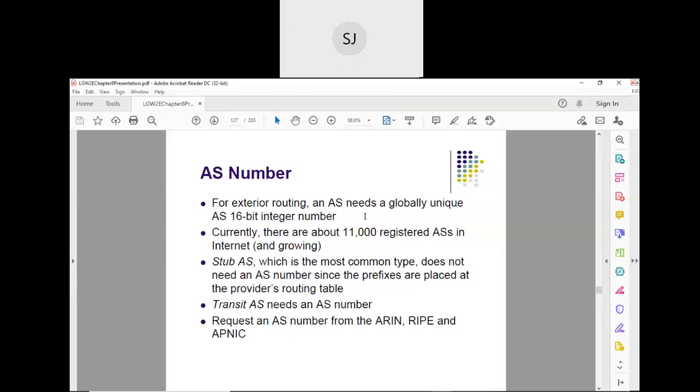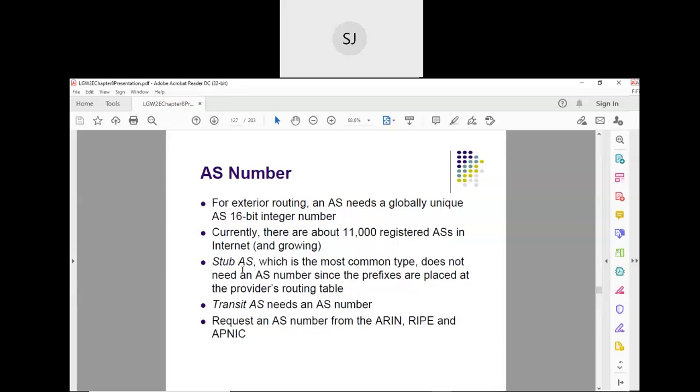So every autonomous system should be given a 16-bit number, right? So how many autonomous systems can you have? It is 2 raised to 16. So we can have 2 raised to 16 different autonomous systems, and as of today we have registered autonomous systems that are there, right?